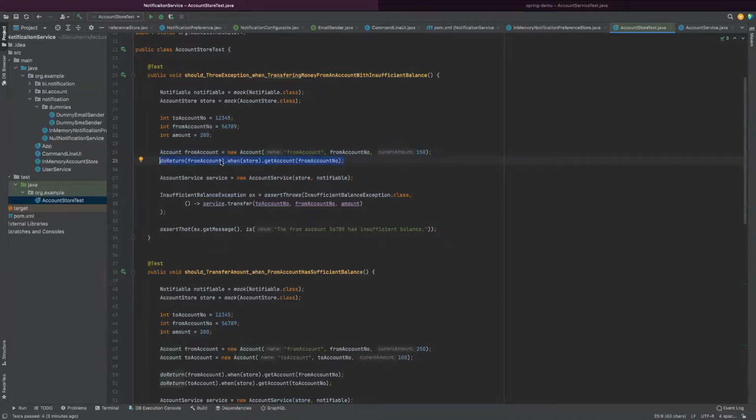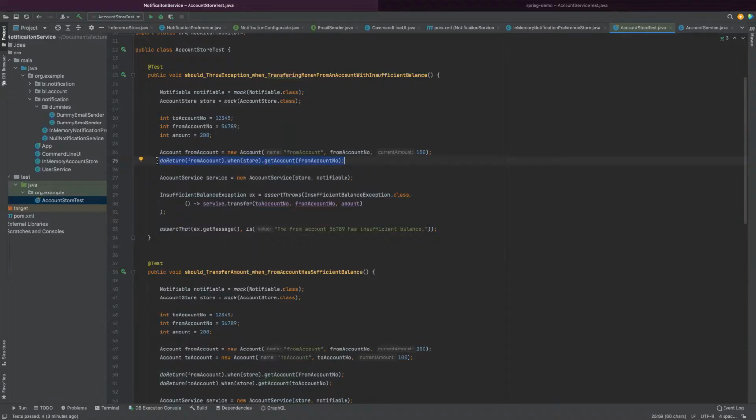Then I'm telling our account store, the user service is depending on an account store. User service doesn't know how to store it. I have used this just because I wanted to make sure my store is totally decoupled, and I wanted to make it really easy.